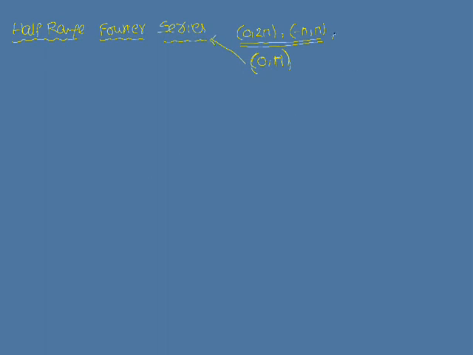Here the period is 2 pi, and here the period is pi, so half of the 2 pi. Therefore it is called the half range Fourier series. This half range Fourier series comes with the sine series and cosine series.